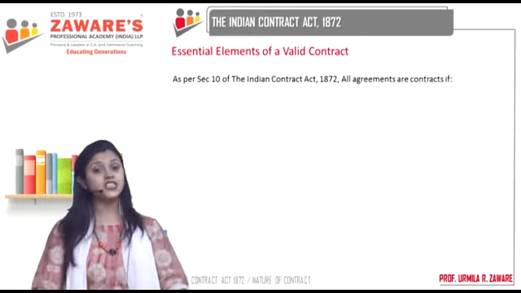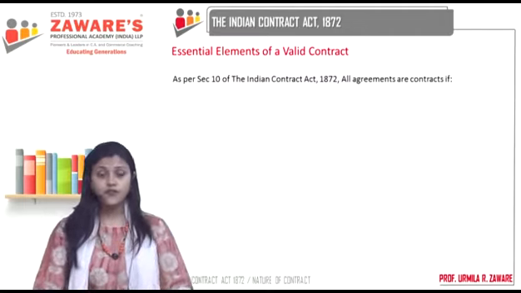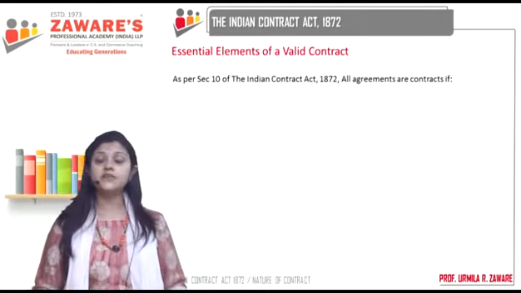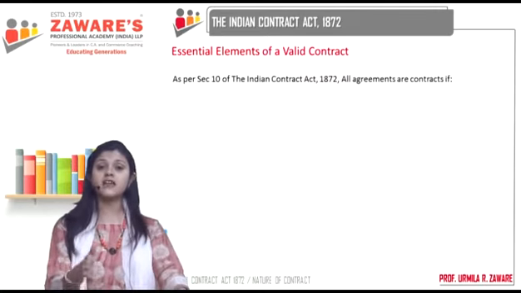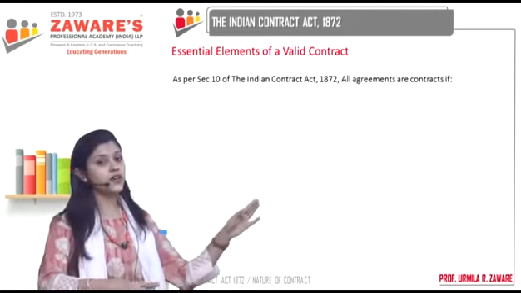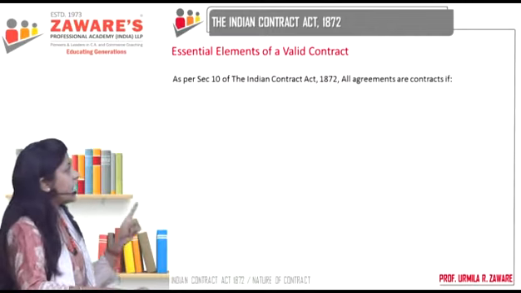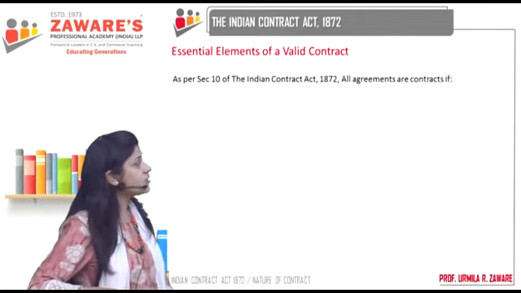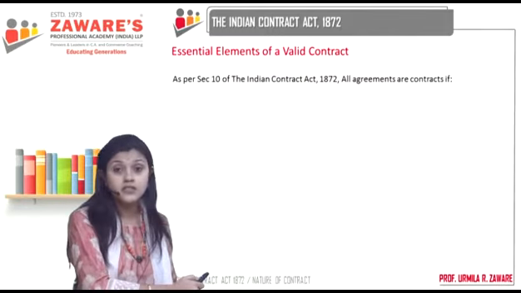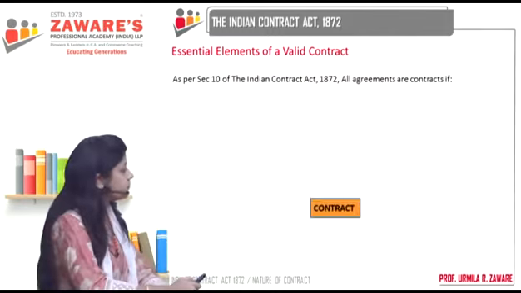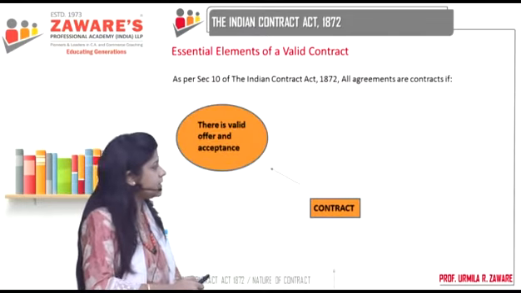So now in section 10, we have all the essential elements of a valid contract. Which agreements can become contracts, we are going to understand over here. As per section 10 of the Indian Contract Act, all agreements are contracts subject to what?